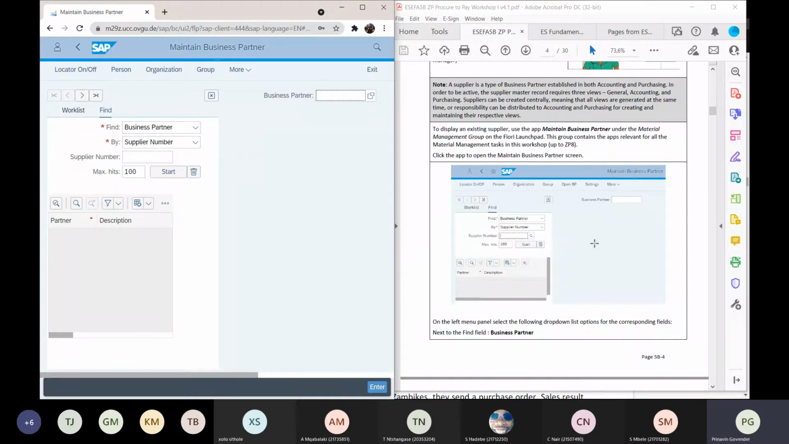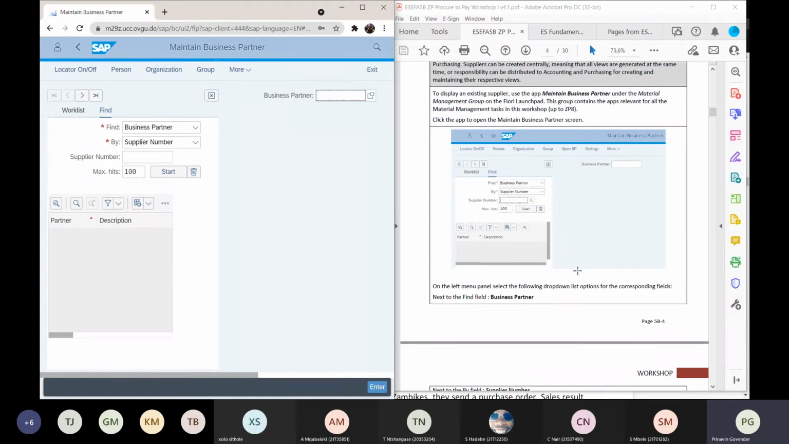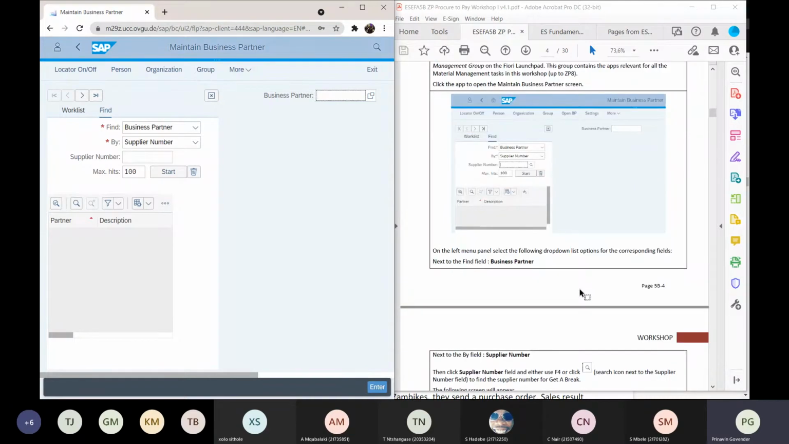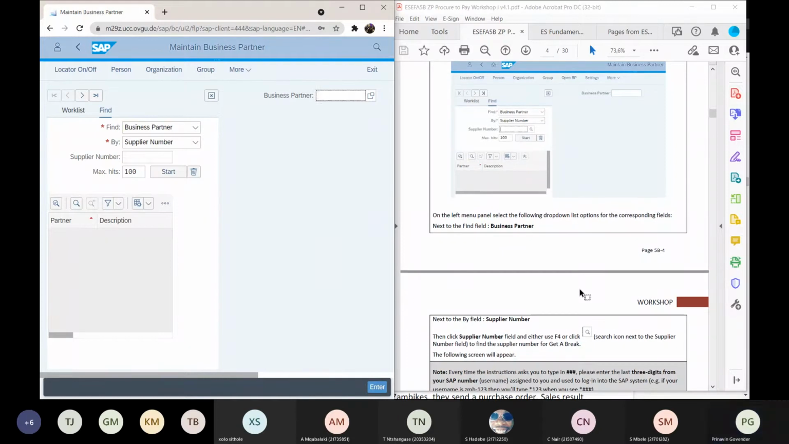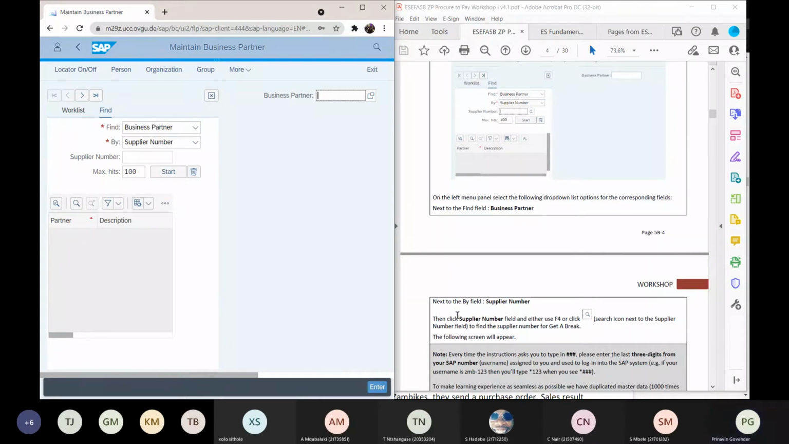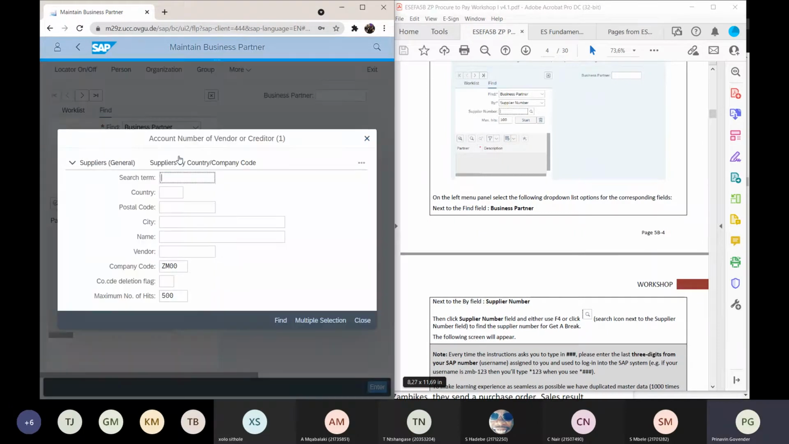It says supplier number. On the left menu panel, select the following drop-down list options for the corresponding fields next to the field business partner. So next to the field business partner, I need to click. Right, I'm there, business partner. Next, and then the supplier number. There's the supplier number. I can either click on the magnifying glass, or I can use my F4 key. So I decided to choose the magnifying glass.